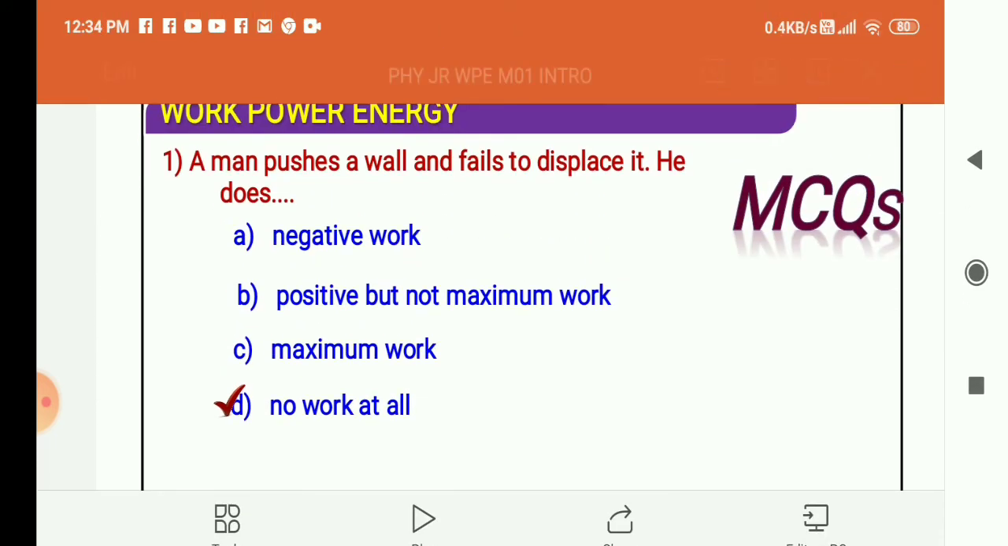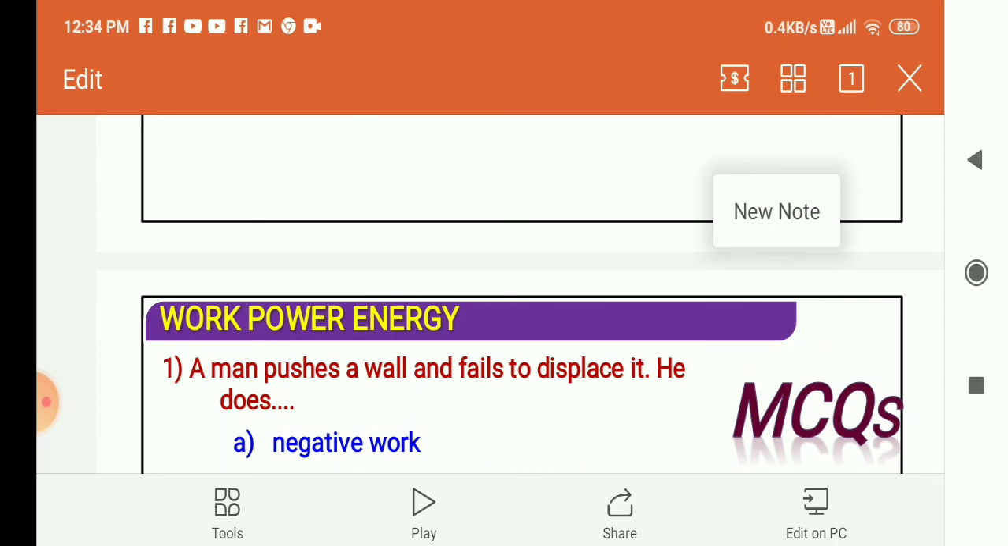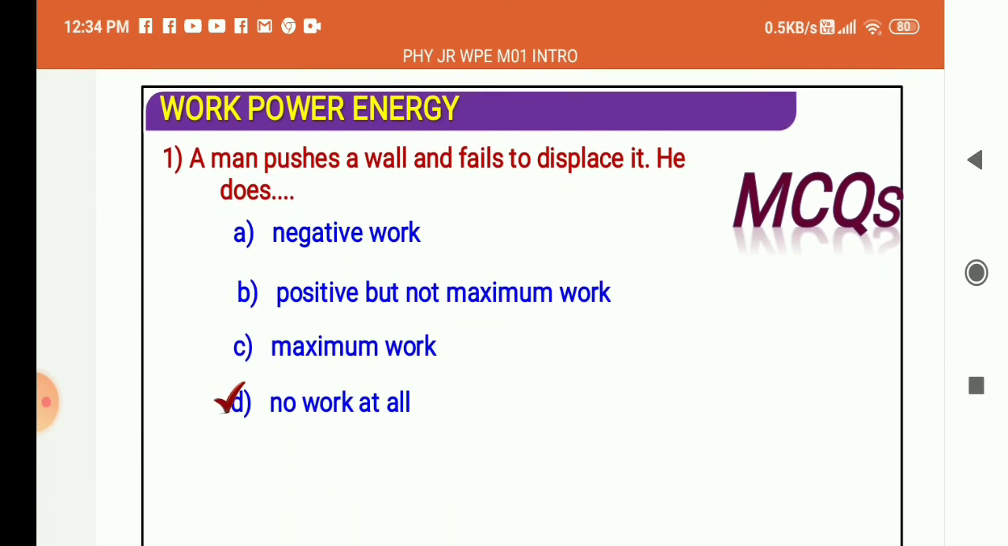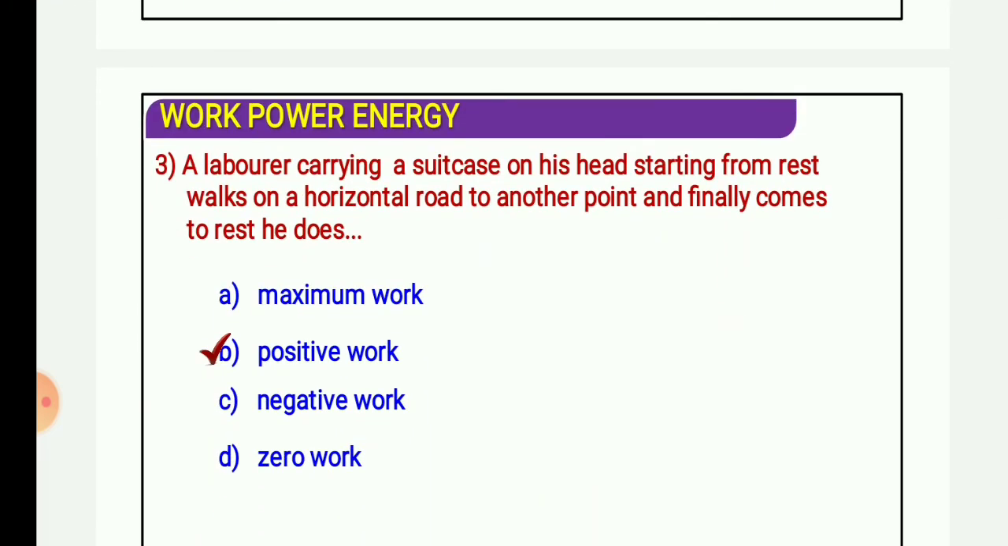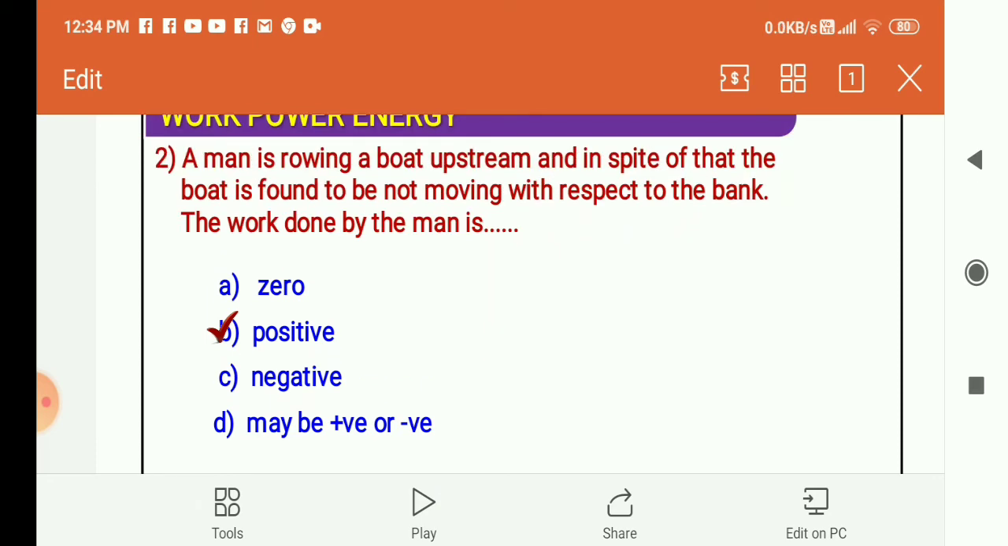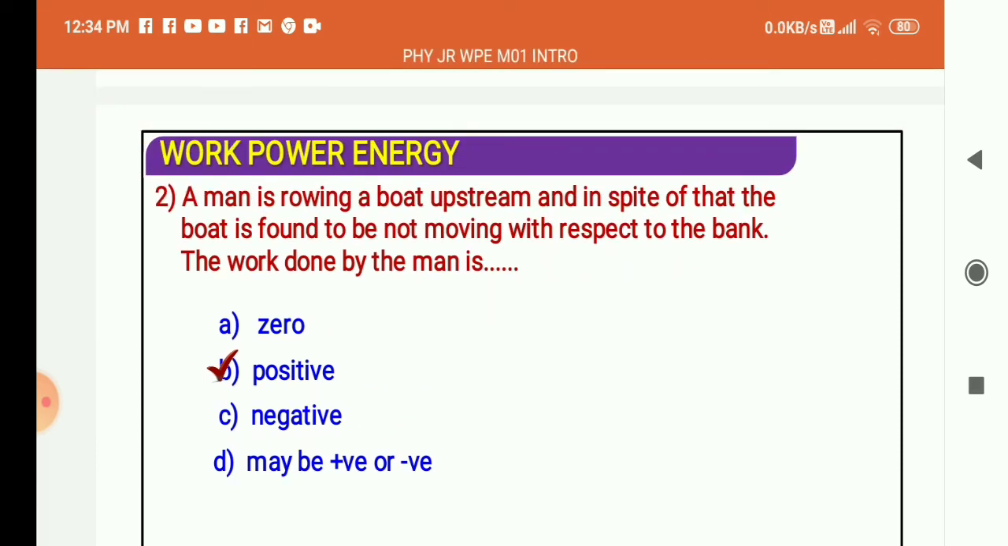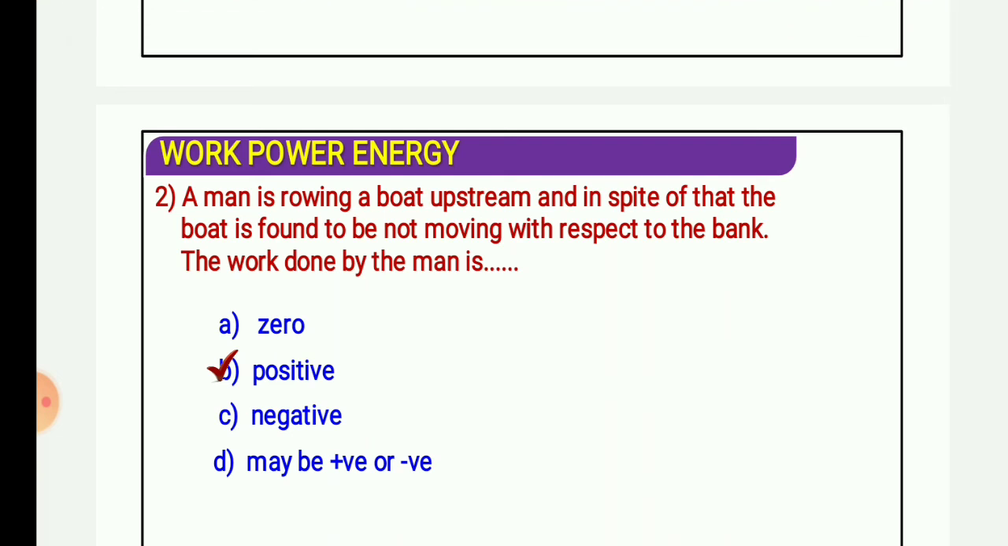Okay. In the first application you have seen no work at all, and the second is the application of positive work. Now we shall go. A man is rowing a boat upstream, and in spite of that the boat is found to be not moving with respect to the bank. The boat was at the bank. Boat is called नाव in Hindi. What have we done to it? We applied force in the upstream direction.